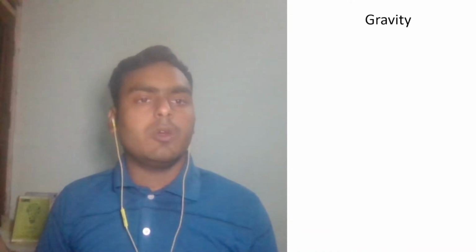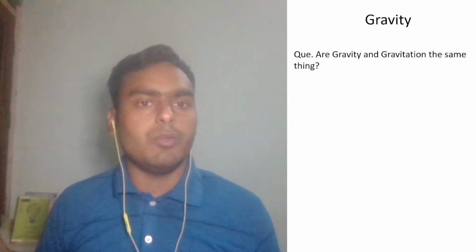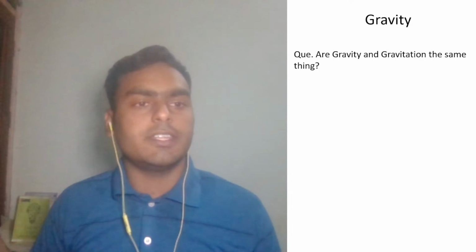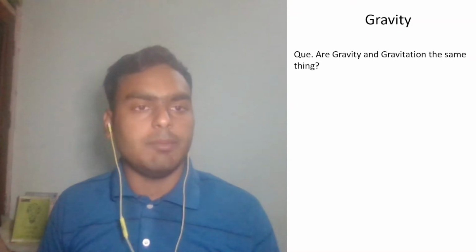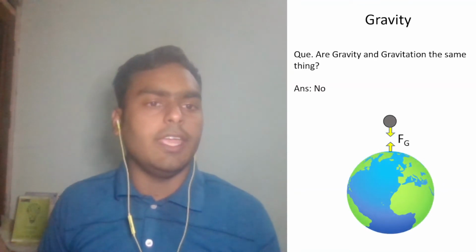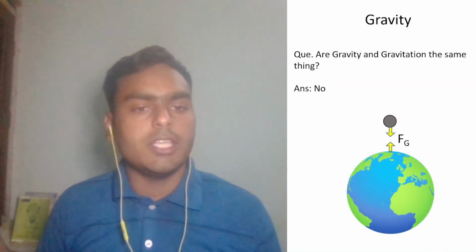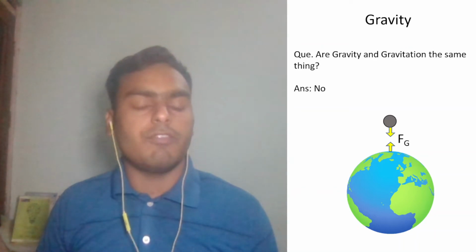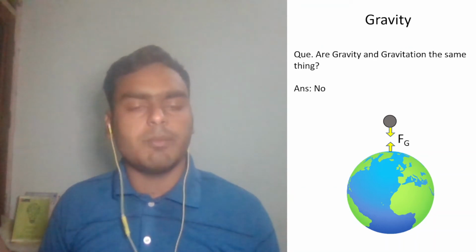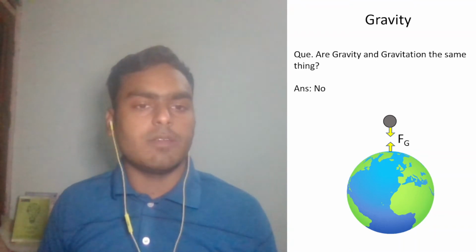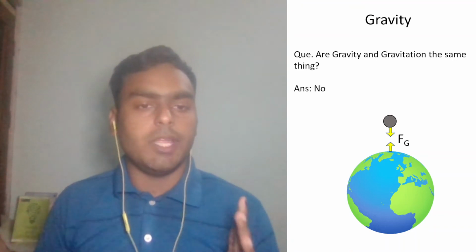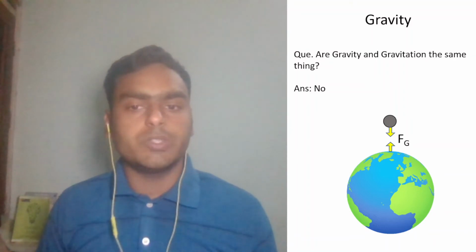Now there's a term named gravity, and there's confusion among folks about whether gravity and gravitation are the same thing. The answer is no. Here is a scenario. Here are two bodies, one like our familiar planet Earth, and the other some random body. There is a force of attraction working between them, and I can explain this scenario with two sentences.